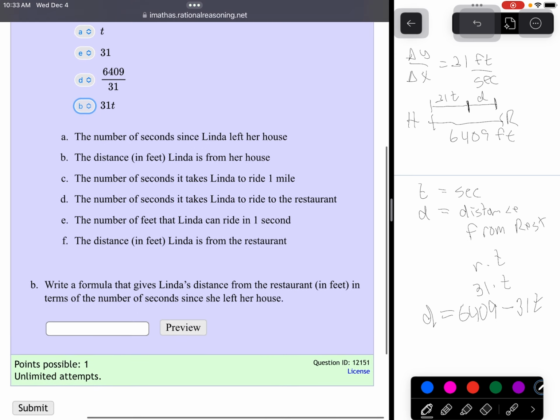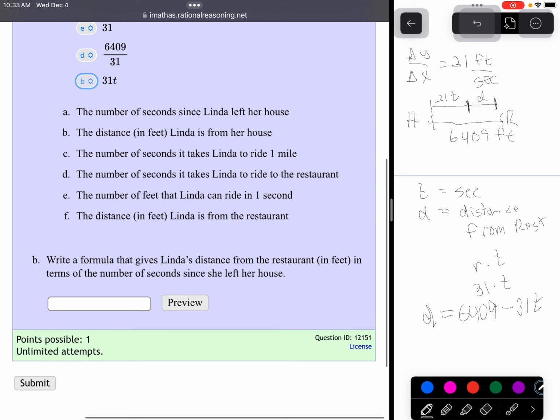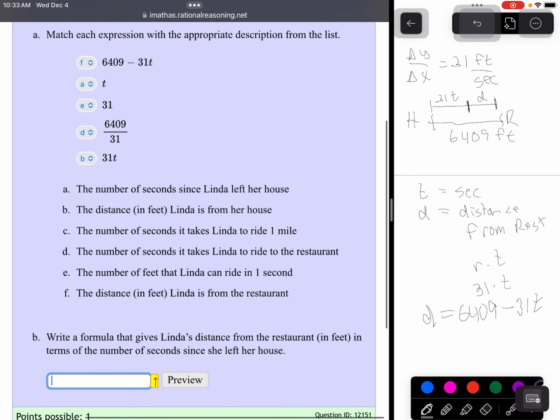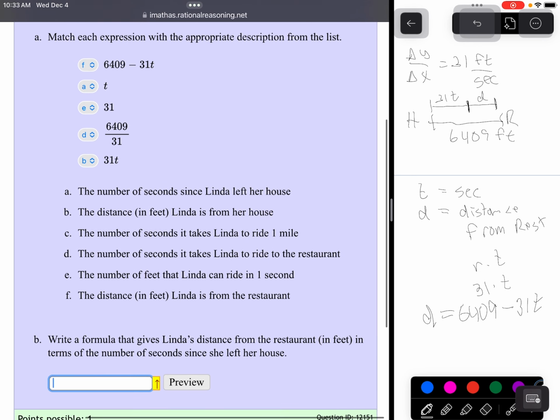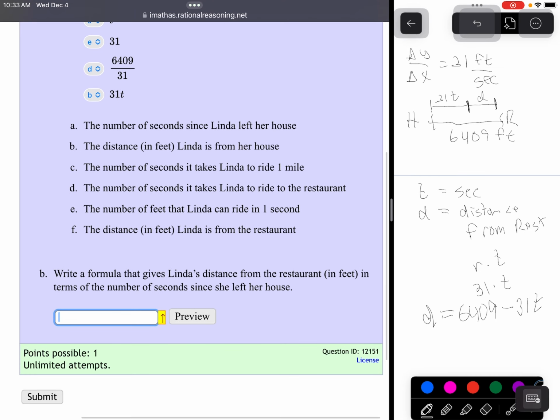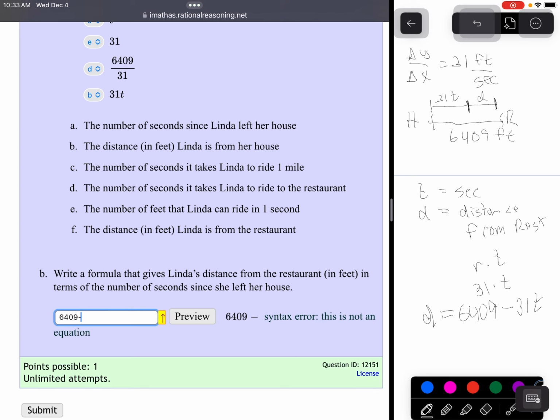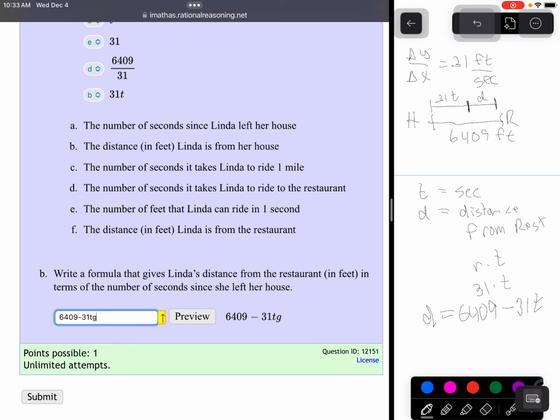So I think we got everything accounted for. Write a formula that determines the number of seconds that gives the distance from the restaurant. See how we said the distance from the restaurant is that F, that top formula. So 6,409 minus 31t. Oh, we want the whole thing. So I think we should probably put D equals 6,409 minus 31t, not t squared.